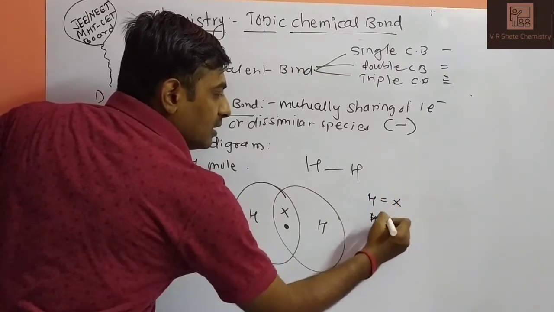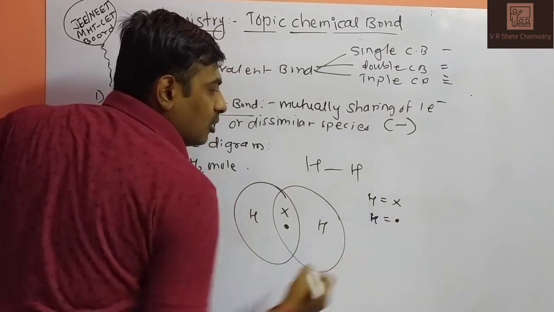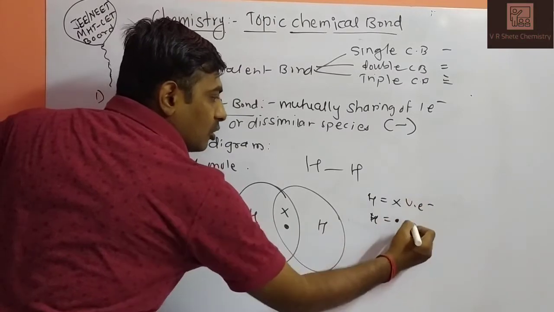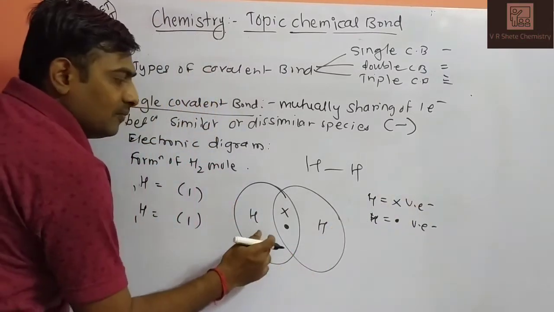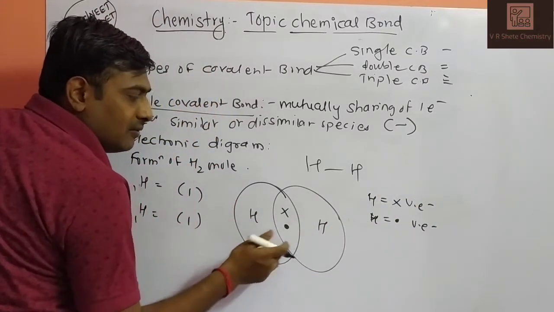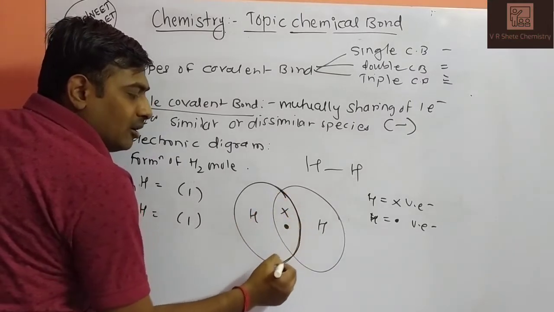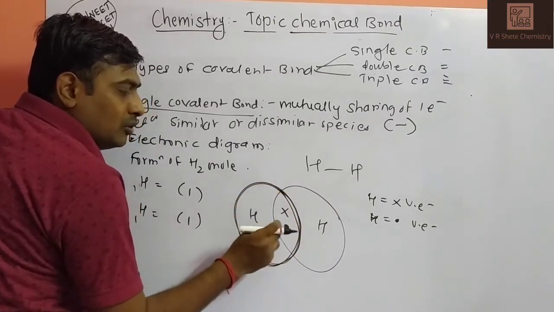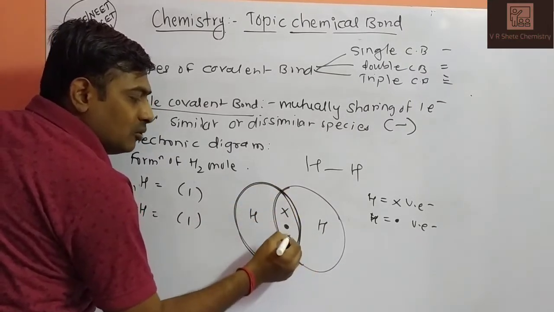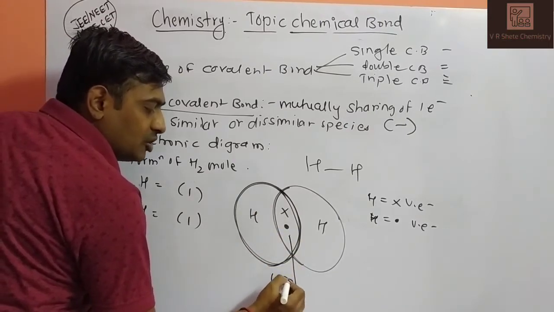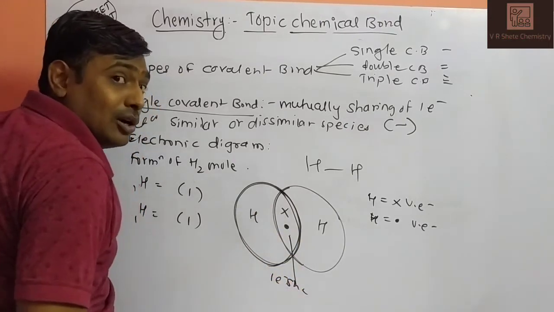So cross is the representation of valence electron, dot is the representation of valence electron. The first hydrogen shares one electron, the second hydrogen shares one electron. If you observe the orbital of this hydrogen, two electrons are there. Again in the orbital of this hydrogen, two electrons are there. So this is one electron share and a single covalent bond is formed.